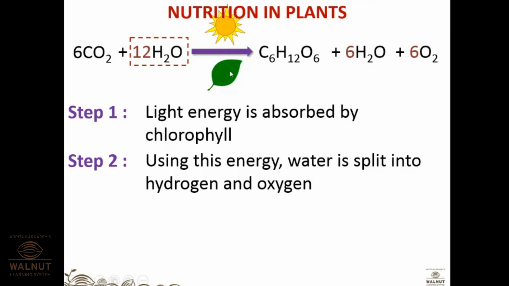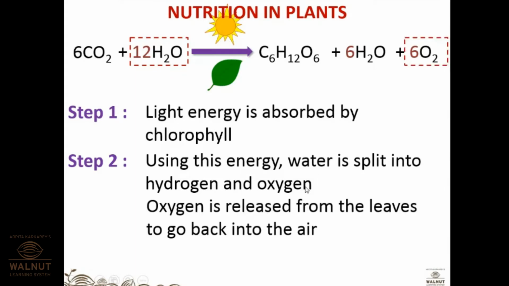Okay. Once this energy is absorbed, it is used to split this water molecule that the plants have taken up from the soil using their roots. Now the water molecule is split as H2 and O2, hydrogen and oxygen. Oxygen is released from the leaves to get back into the air.